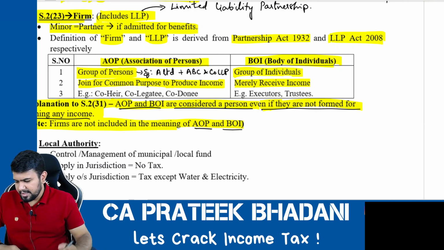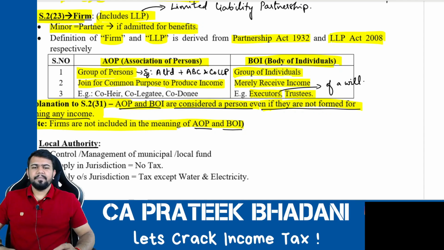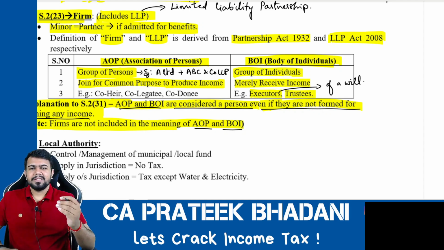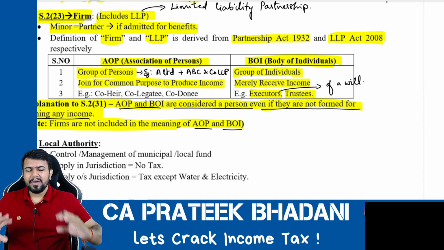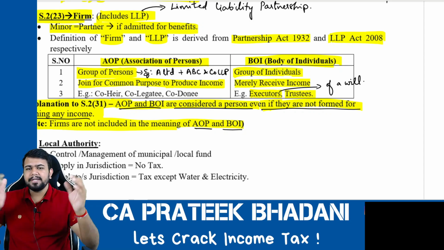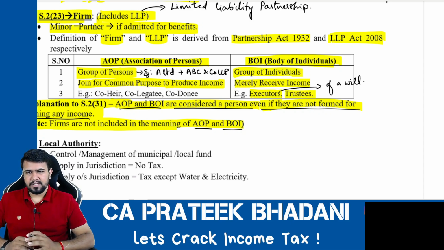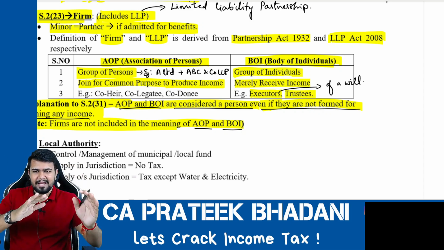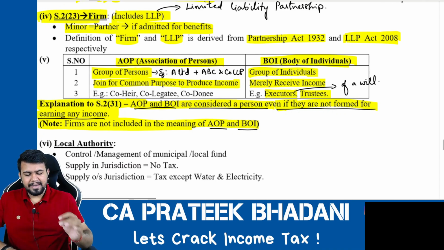Body of individuals includes executors and trustees. Executors means what? For example, executors of a will. Say my grandfather has written a will, and he has transferred the property to my name. Now the person who is responsible to execute the will, who will take the responsibility to distribute the income of my grandfather to my hands, will be considered as executor. So the executor will receive the income of my grandfather and distribute it to the legal heirs. That is called executor.